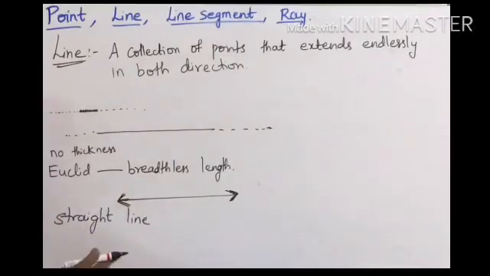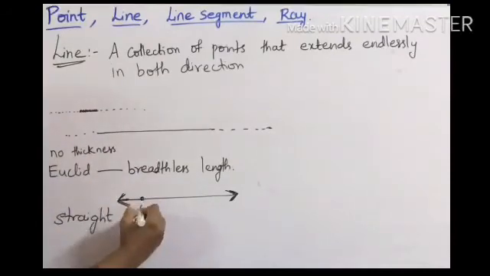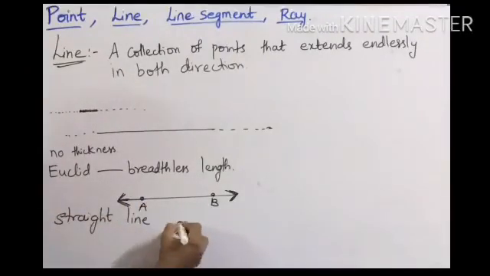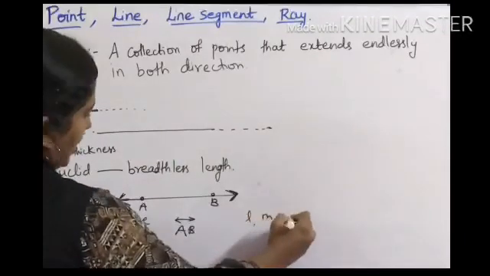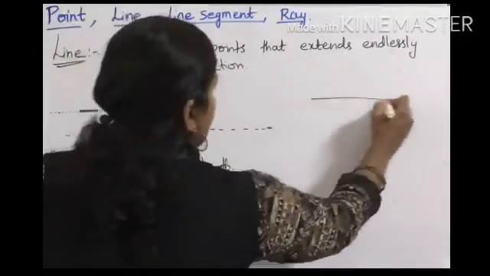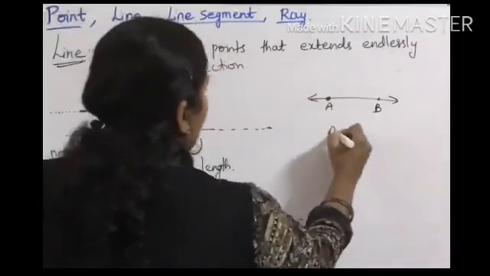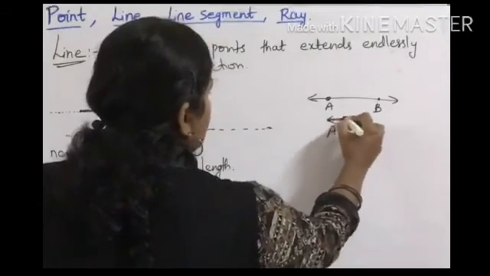A line is uniquely determined by 2 points, and the line passing through points A and B. Suppose this is a point A and this is point B. It is the line passing through points A and B and it is denoted as line AB. This line is also represented by small letters like l, m, n, and so on.